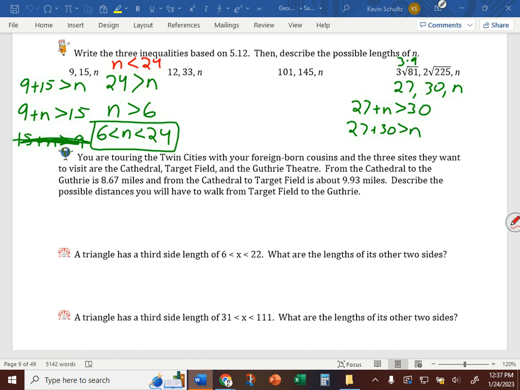The one that's not going to be helpful to us is the other combination of this: 30 plus n is greater than 27. And again, the reason why that's worthless is because 30 is already greater than 27, and n could be anything. It gives us no information about what it could possibly be. Right? But the other two, we solved that first one by subtracting 27 from both sides. We get n is greater than 3. And we simplify the second one to get 57 is greater than n.